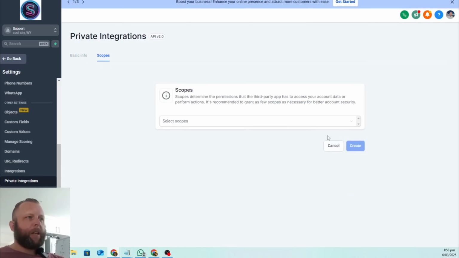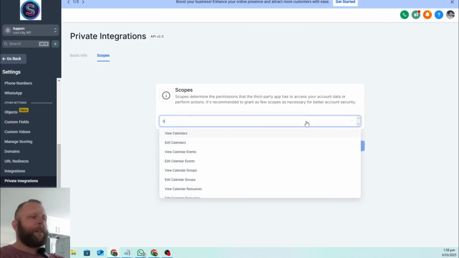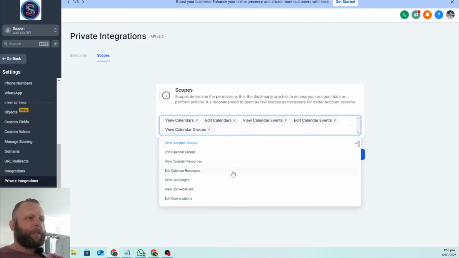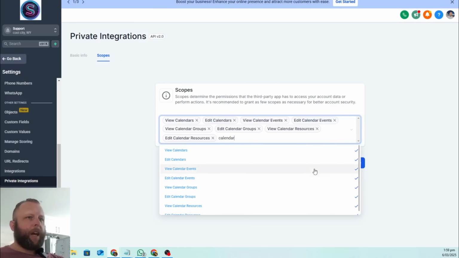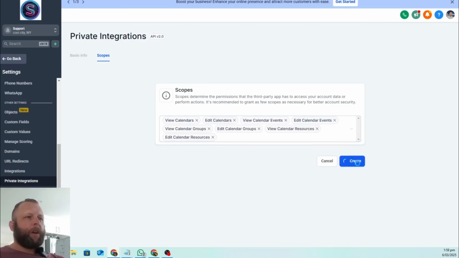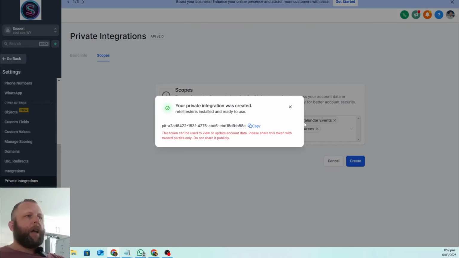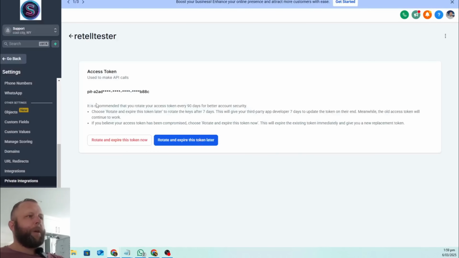We're going to click create next, and we're going to select everything that says calendar. So everything with calendars: view calendars, edit calendars, calendar groups. Anything that has calendar to it, we've ticked. Then we're going to go create, and you're going to copy this key somewhere safe. So hit the copy button, close that, and copy that key.